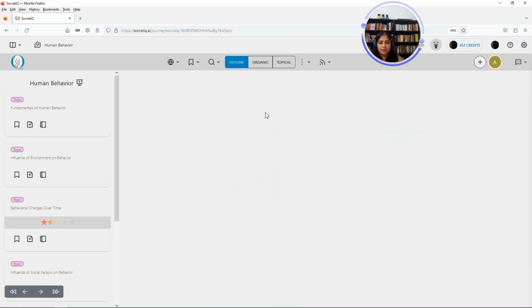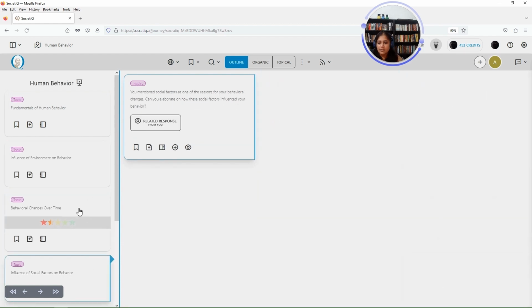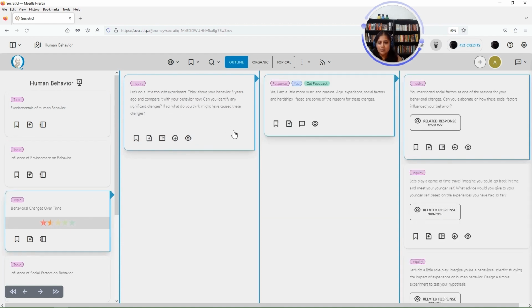The outline mode is also structured. You can see the topics listed here, and when you click on them, you will see all the notes, inquiries, and responses related to that topic. I'm going to go back to the organic mode now.